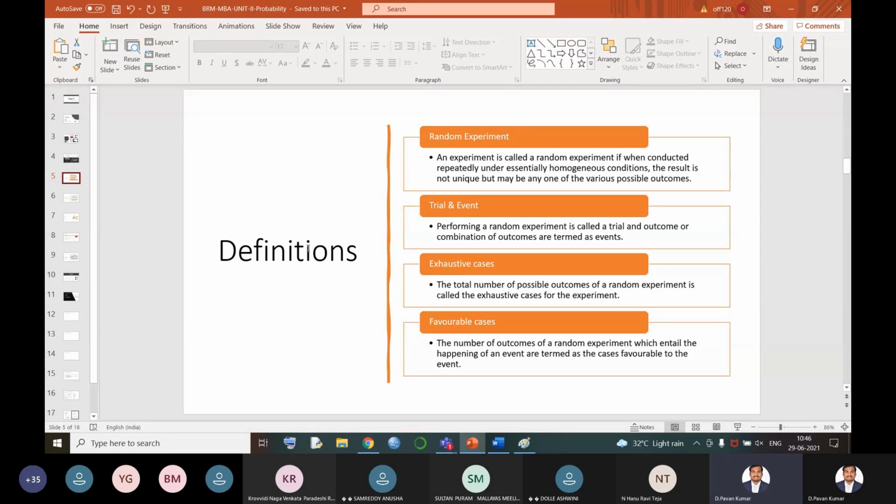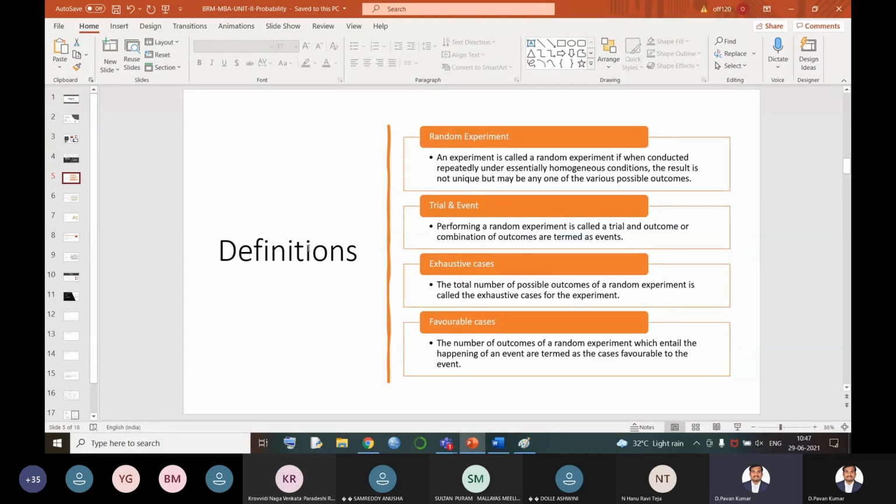Okay, so now what do we mean by a random experiment? See, already I told you what an experiment is. Experiment means doing something, performing something. Now if you are doing the same experiment repeatedly under essentially homogeneous conditions, what does homogeneous conditions mean? Let us take an example. I have a coin. I want to toss it 5 times. First time I tossed it, I got the answer as head. Second time again I'm tossing it.